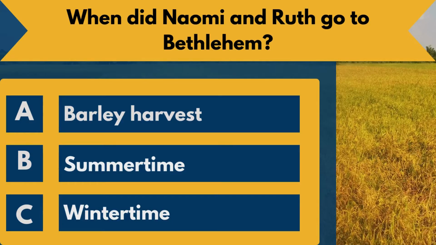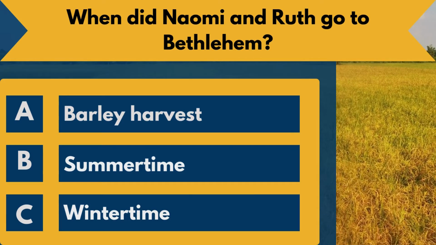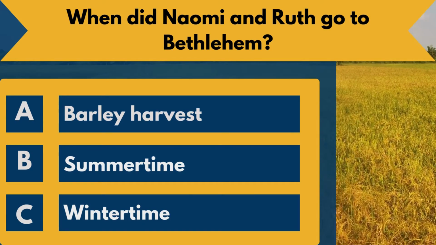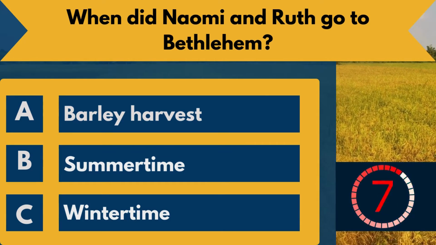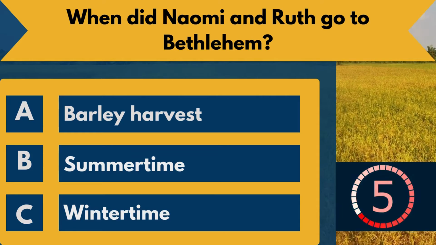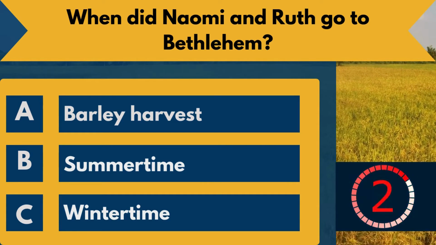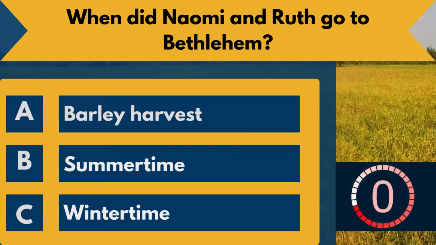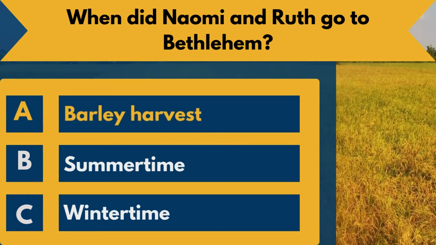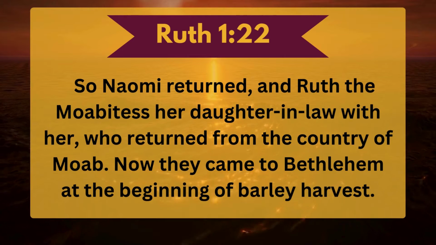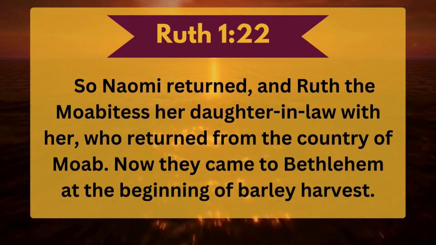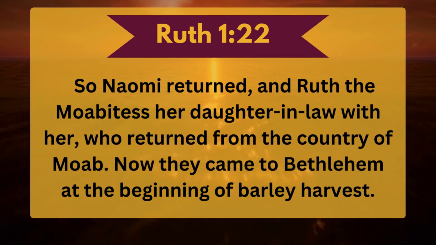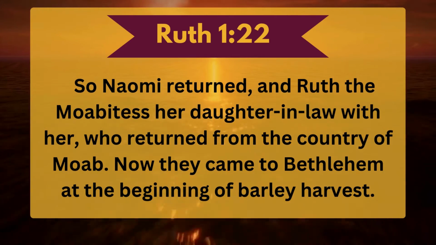Question 5. When did Naomi and Ruth go to Bethlehem? A. Barley harvest. B. Summertime. C. Wintertime. The answer is A. Beginning of barley harvest. Ruth chapter 1 verse 22. So Naomi returned, and Ruth the Moabitess her daughter-in-law with her, who returned from the country of Moab. Now they came to Bethlehem at the beginning of barley harvest. This was the early springtime.